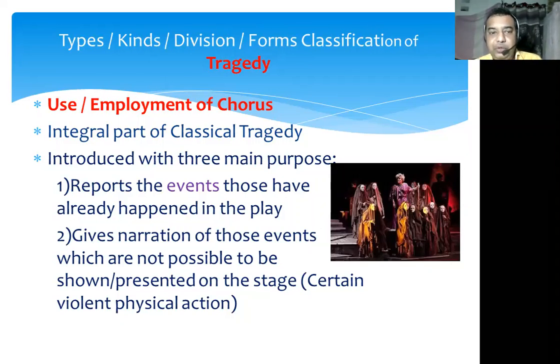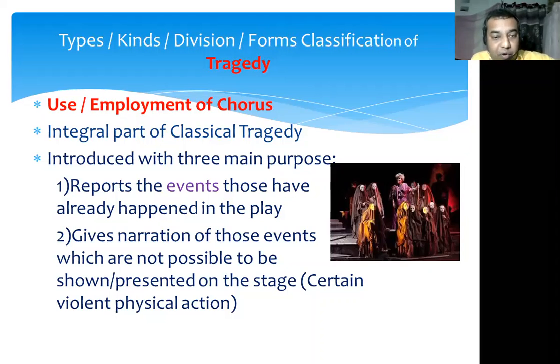The second use of the chorus was that it gives the narration of those events which are not possible to be presented on the stage. For example, during those days, dramatic activity was not that developed. The scenes of flood, fire, bloodshed, violence, and big battles were very difficult to show on the stage.